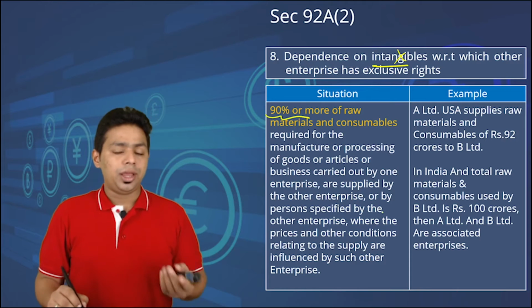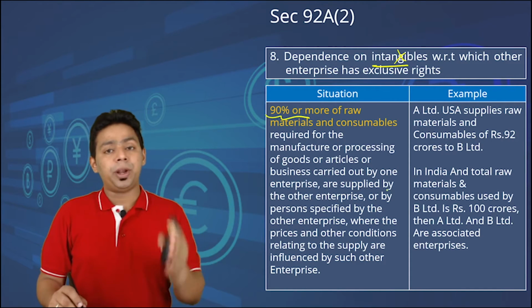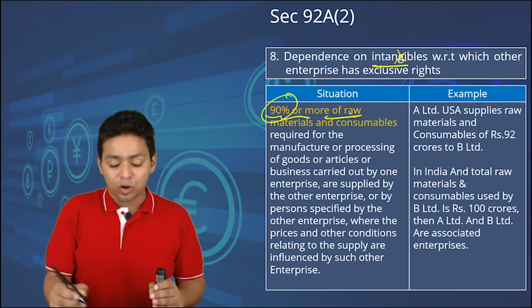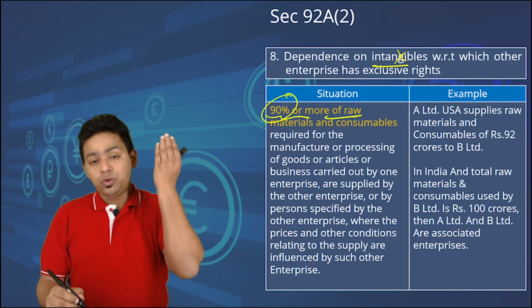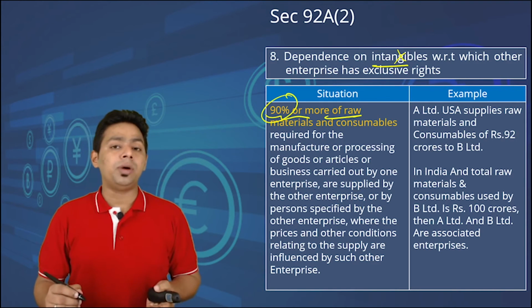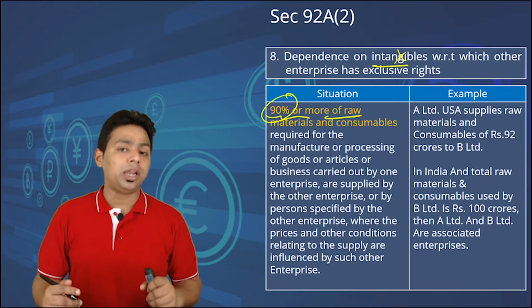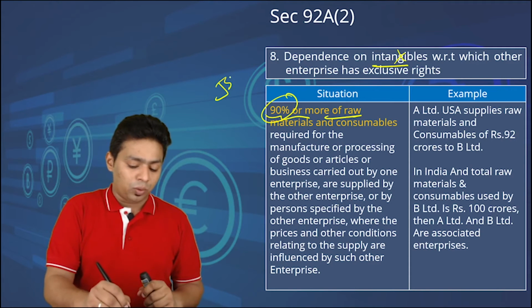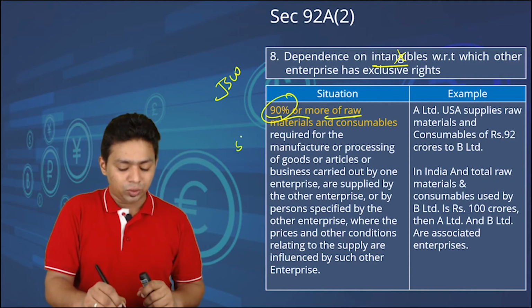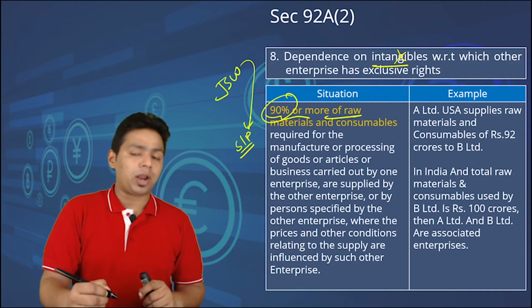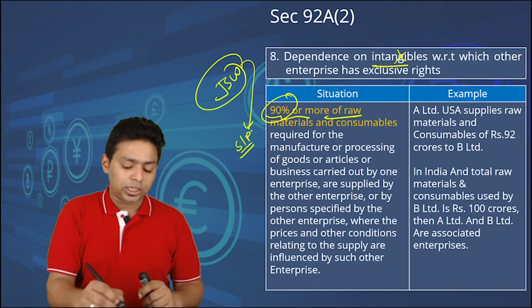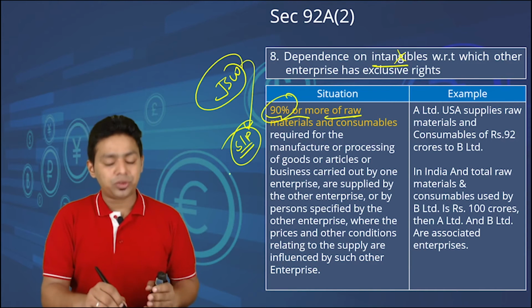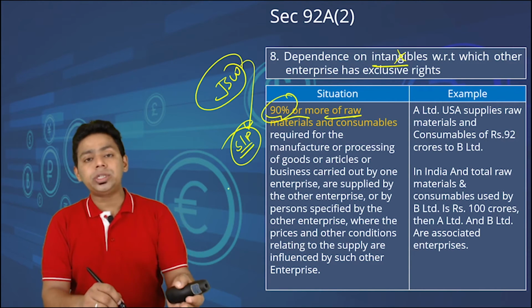Dependency on raw material. If my organization is depending on raw material for 90% or more, please understand, if tomorrow you deny to supply me the raw material, I'm not going to have any product in my hand. You are JSW and I manufacture some steel utensils, or steel product. Please understand, majority of my raw material are supplied by you. So JSW and this steel product manufacturer are associate enterprises.